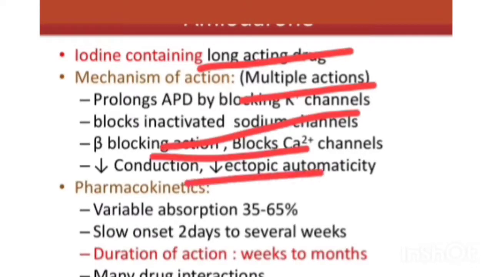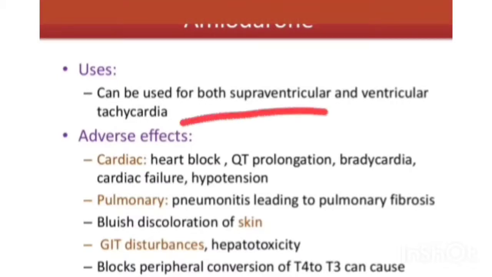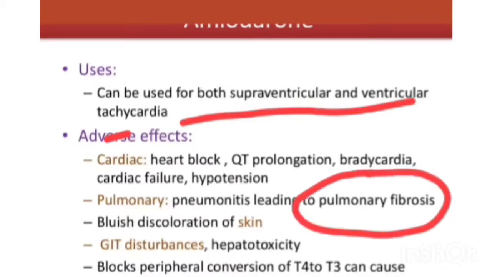So now move on to the iodine-containing drug and the mechanism of multiple actions. You can remember it by the formula of amiodarone. It has variable absorption and many drug interactions. It's so simple, just remember amiodarone as I've already described. Now move on to the uses of amiodarone. It can be used for both supraventricular and ventricular tachycardia, and on prolonged use it can cause pulmonary fibrosis. Always remember, giving the drug many times can cause pulmonary fibrosis.